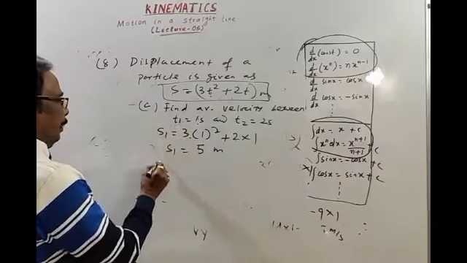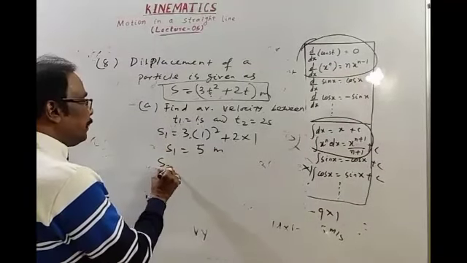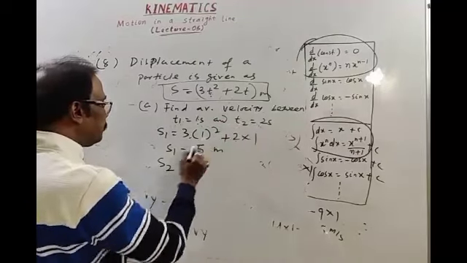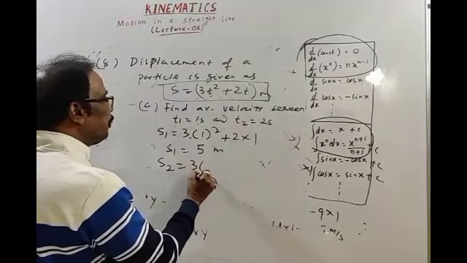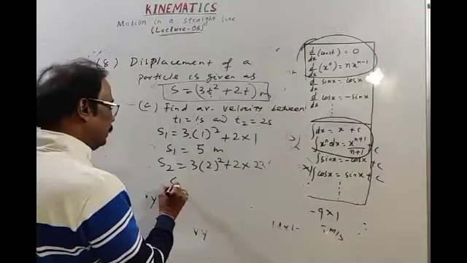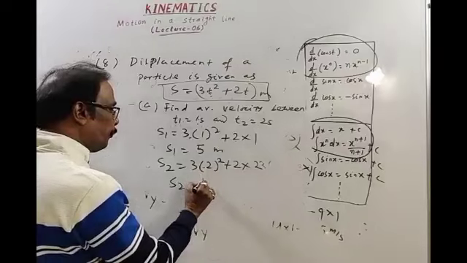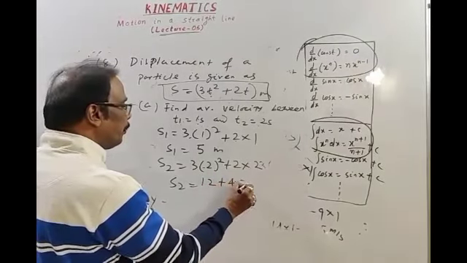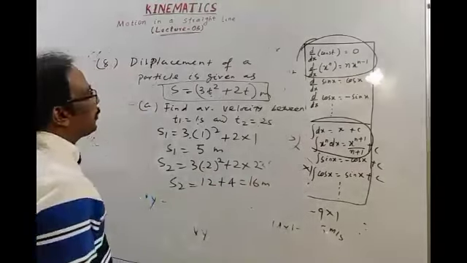Okay. Then displacement in 2 seconds. Time is 2 seconds. Again same equation. 3 into 2 square plus 2 into 2. Then displacement 3 into 4, 12, 12 plus 4, 14 meters.